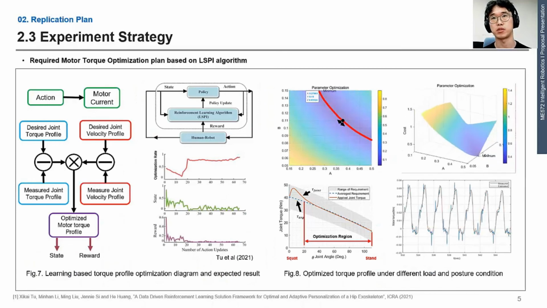First, perform repetitive motions with an exoskeleton and update the data at each cycle. According to each posture and weight condition, a parameterized motor torque profile is generated to reduce the error between the requirement and measurement. Then, by optimizing each parameter of the profile using the LSPI algorithm, we can control a nonlinear actuator-based exoskeleton.